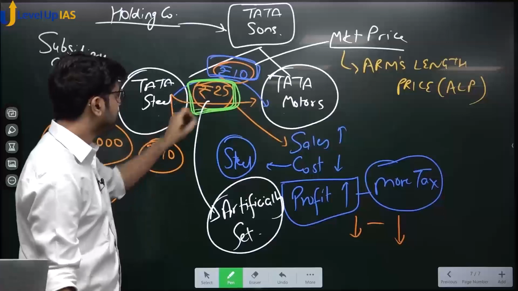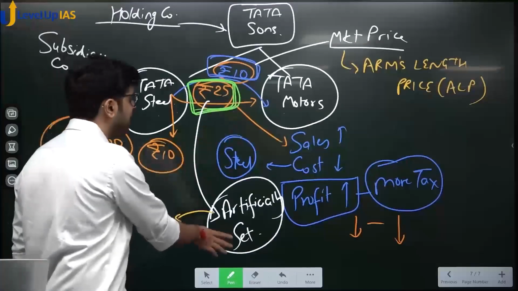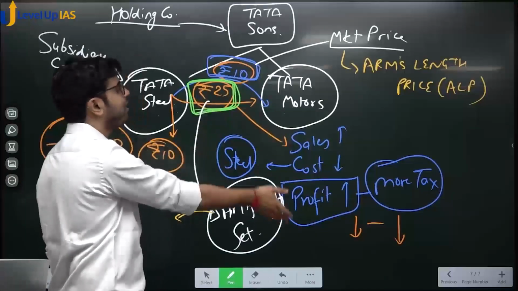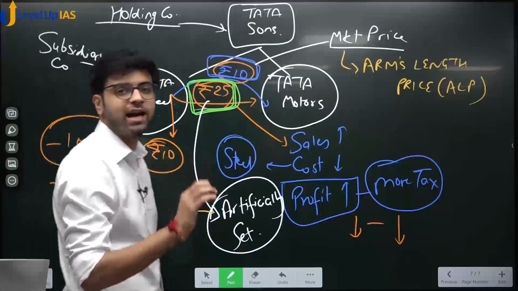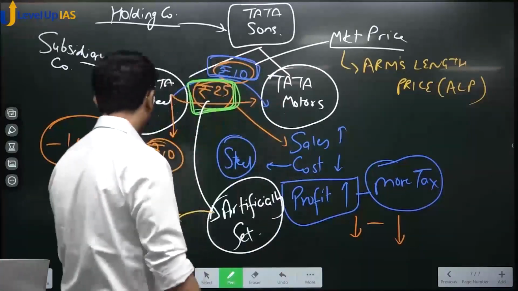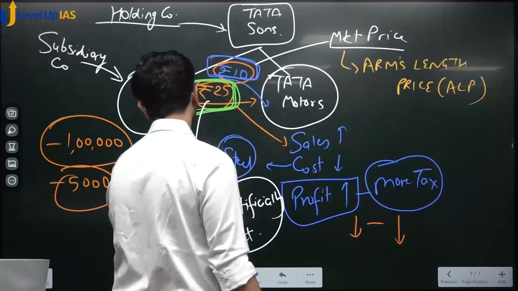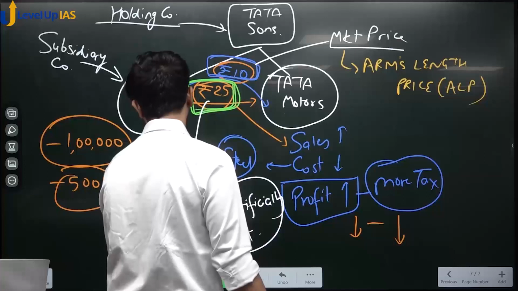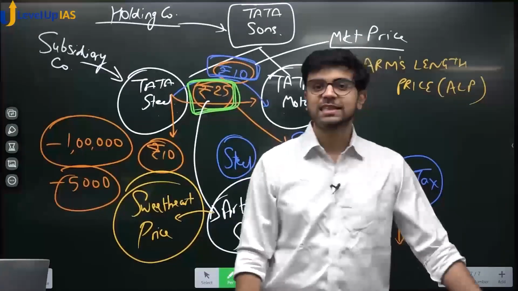This setting wala price, because they are closely related, is a special price. Yes or no? This price is artificially set, specially set. Why? To favor Tata Motors and Tata Steel and Tata Sons altogether. This price is called sweetheart price. You know, we say sweetheart to people in life. Yes or no? This is known as sweetheart price because this is setting wala price.